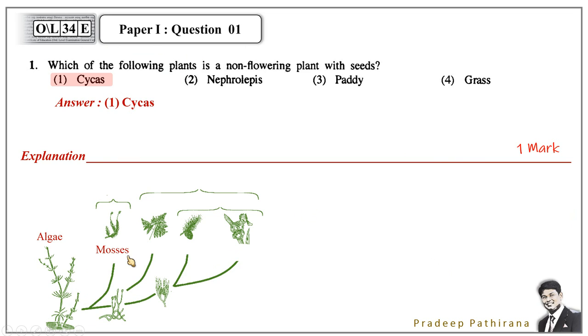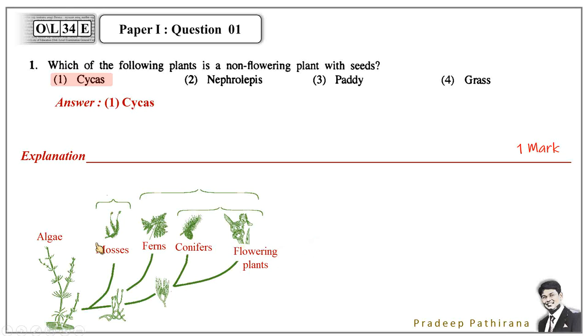Mosses need water to complete their life cycle, therefore they are not completely adapted to the terrestrial conditions. Then a little bit developed form is the ferns type. They are completely terrestrial ones. And the tree type ones are the conifers. Conifers bear seeds, that is the special feature. And the flowering plants, the plants with flowers, are the most dominant plants in the present world.